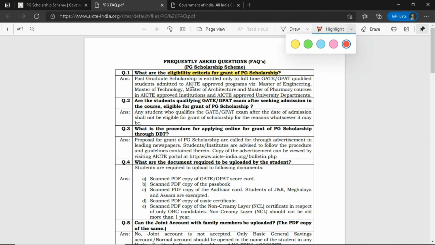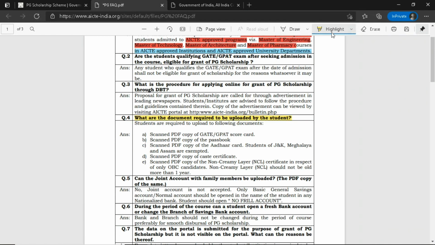What is the eligibility criteria? Here it is mentioned: full-time GATE, GPAT qualified, AICTE approved program. Master of Engineering, Master of Technology, Master of Architecture, Master of Pharmacy, and AICTE approved institution. This is only for AICTE approved institution and university or department. So what are the documents required to upload?